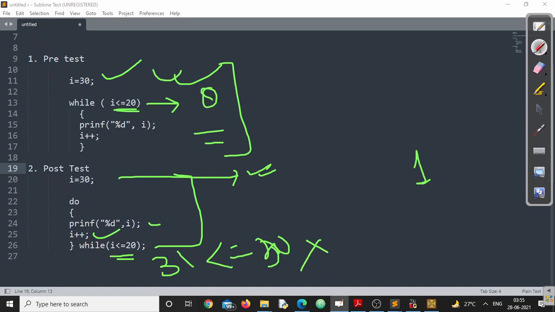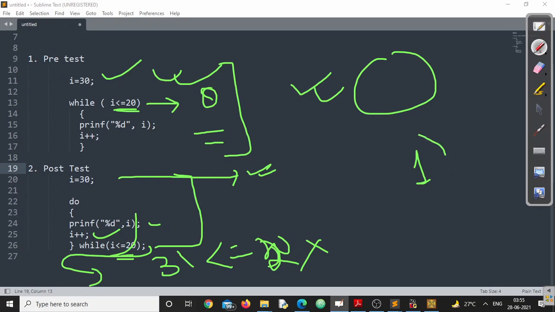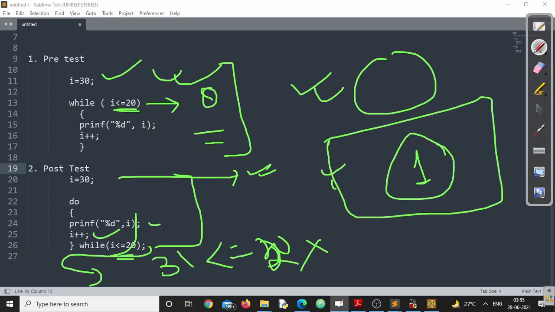False, right? Since it is false, no more statements will be executed. Since the condition is false, it is coming out of the loop. So the difference is that in the pre-test, nothing will be printed, but in the post-test, 1 will be printed. Why will 1 be printed? We have already discussed: even if the condition is true or false, this loop will be executed a minimum of one time. No one can say this loop will not be executed at all.